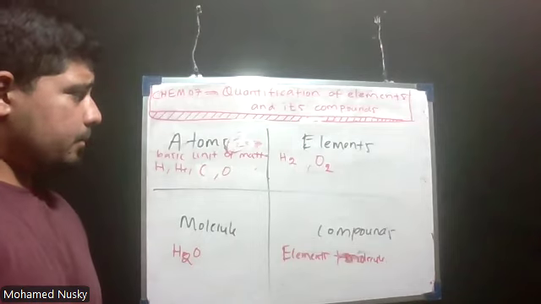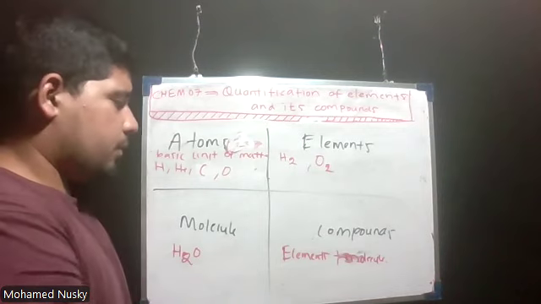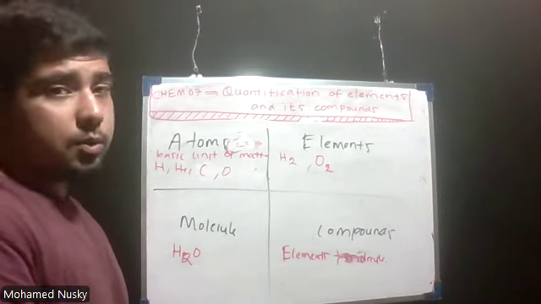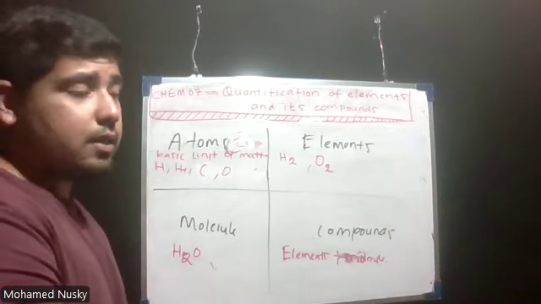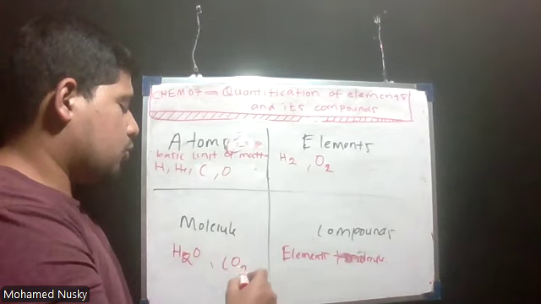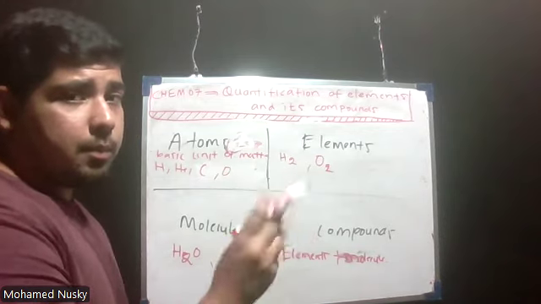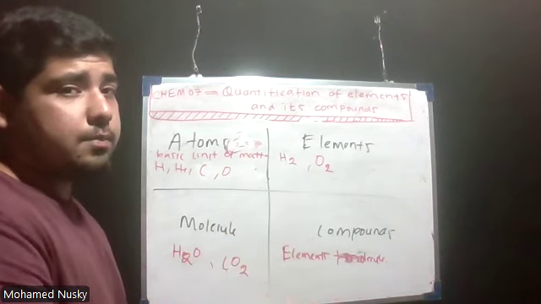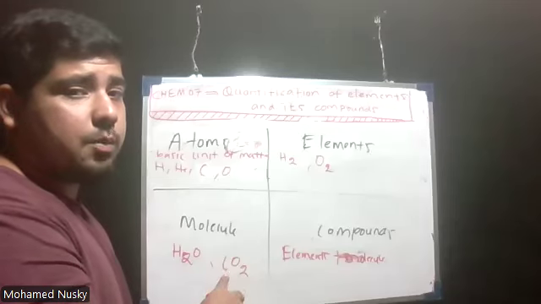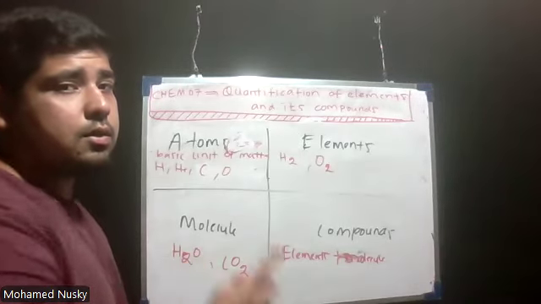Here I can say water molecule, and I can take another example, CO2. One carbon and two oxygen atoms combined together to form a molecule. Two or more different atoms. Here, what are the different atoms? Carbon and oxygen. Here, what are the different atoms? Oxygen and hydrogen.